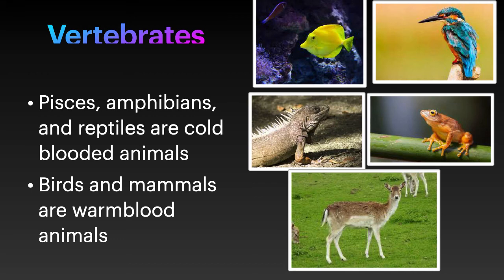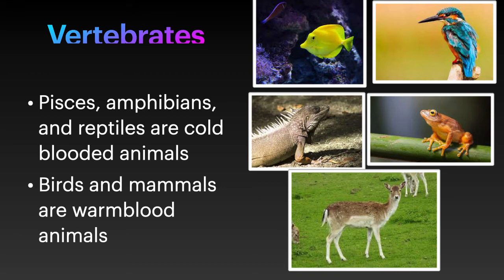And here you are going to see a deer and a bird. The bird comes under aves and the deer comes under mammals. And aves and mammals are homeothermic animals, that means warm-blooded animals. These are the basic characteristics we are going to see in vertebrates.